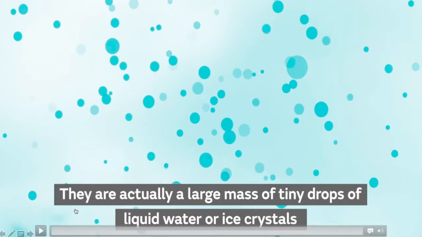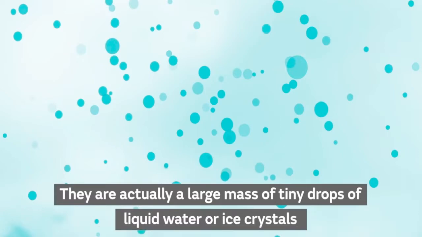So let's see first how basically a cloud forms. Now, during daytime, what happens? Because of sun heating, the water molecules from water sources like oceans and rivers get detached and turn into gas, and we know that gas is lighter than the nearby air.